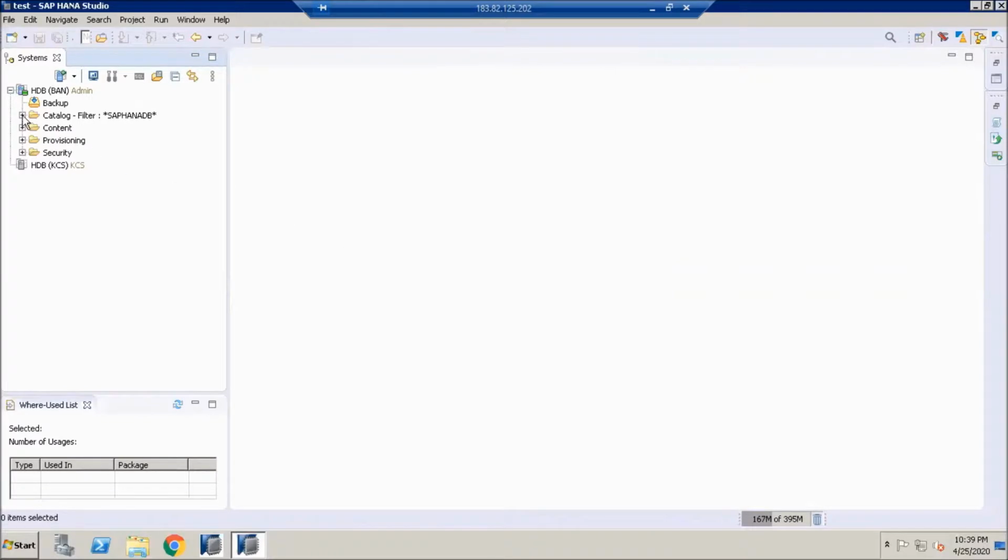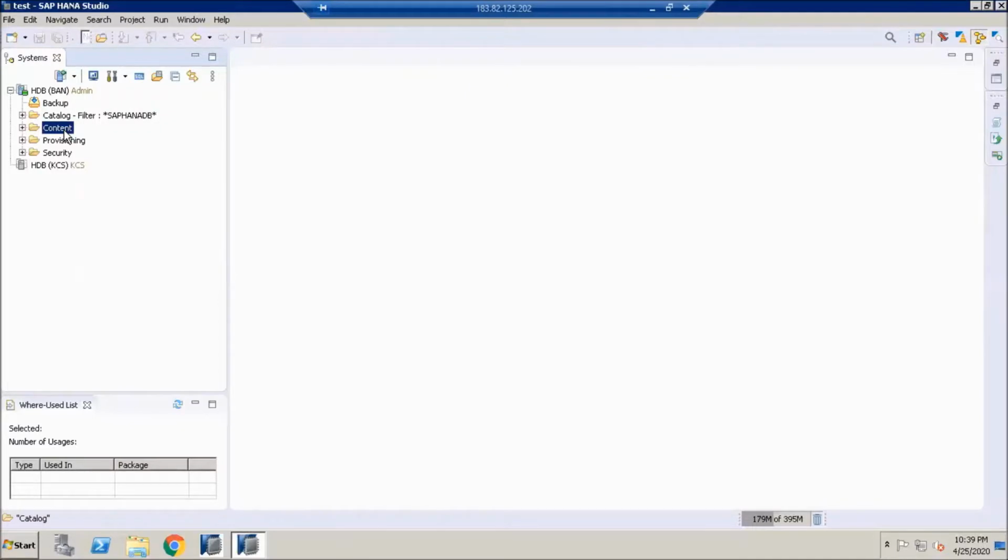Now, these are the four things which I spoke about in our training course as HANA database: catalog objects, content objects, and provisioning and security. The catalog is nothing but database objects.